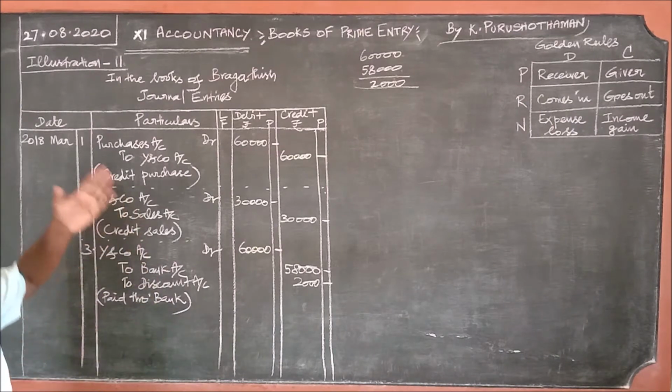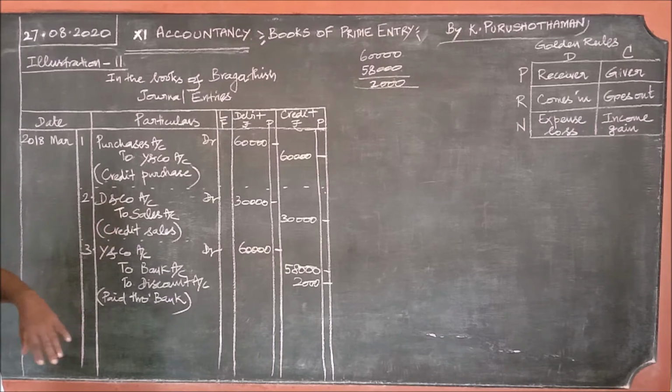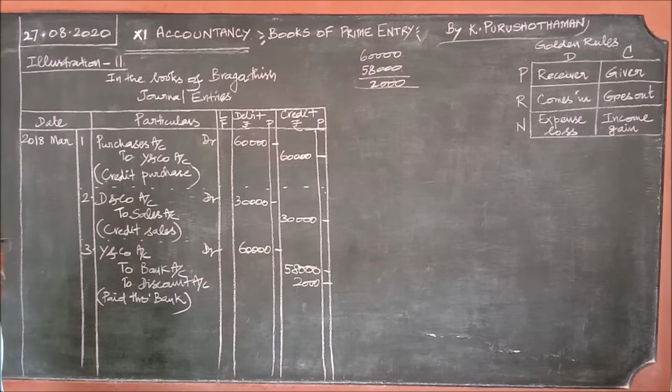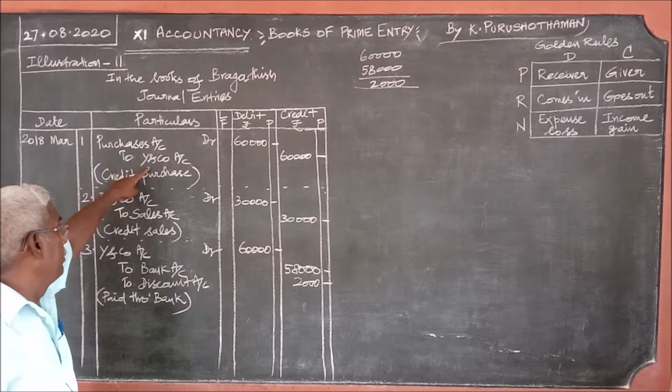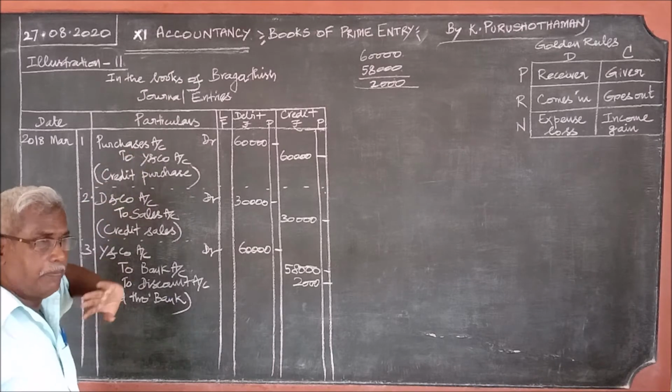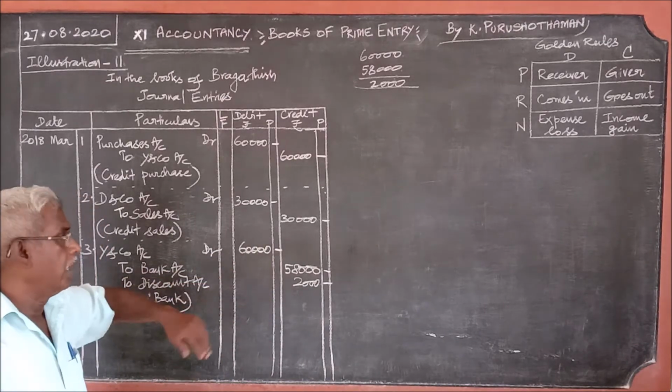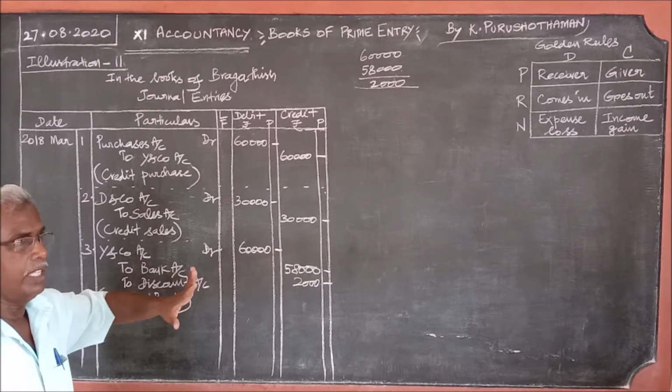I should explain once again. Since some amount of 2,000 is missing on the credit side, are we writing that discount account on the credit? No. Because 2,000 is less here, that 2,000 is not put there as discount. But there is a rule. We are supposed to give 60,000 to Y and Co because for Y, 60,000 of goods were bought. But what we do, by paying simply 58,000 for 60,000, we say the account is settled.